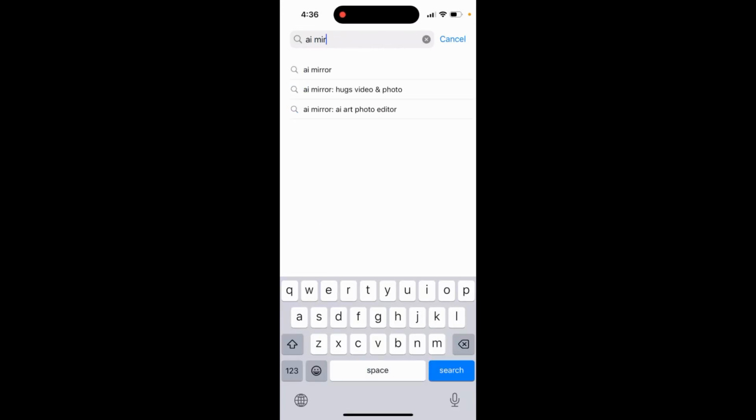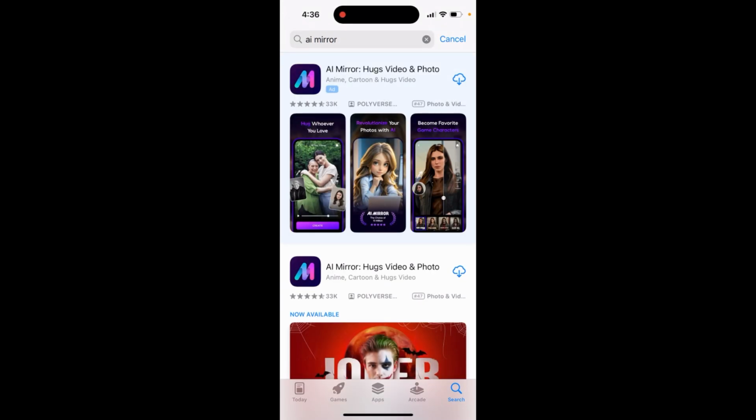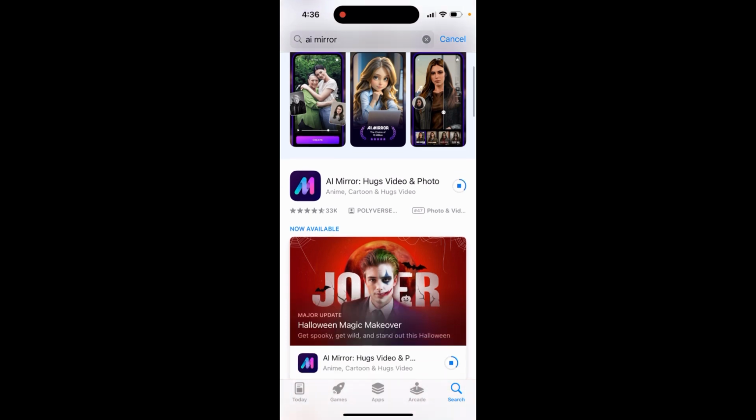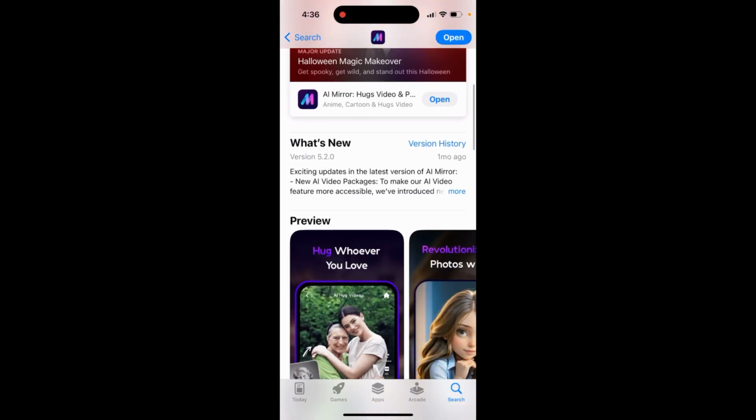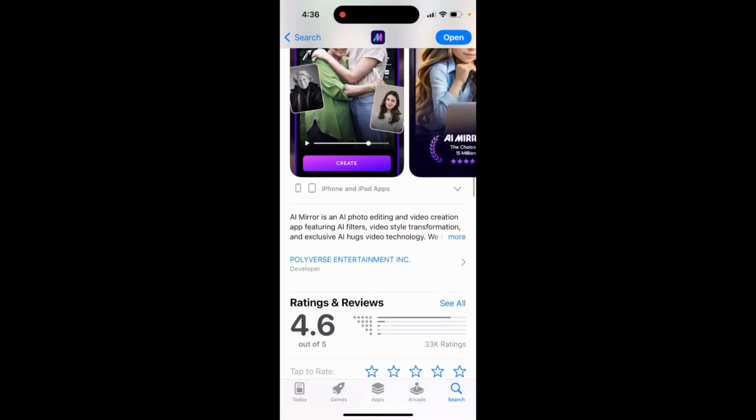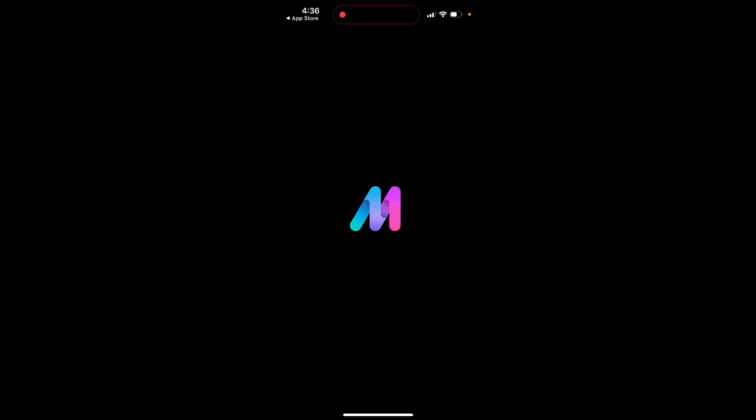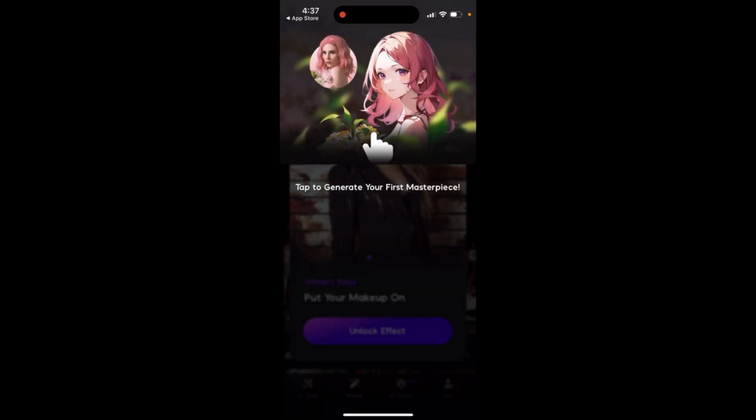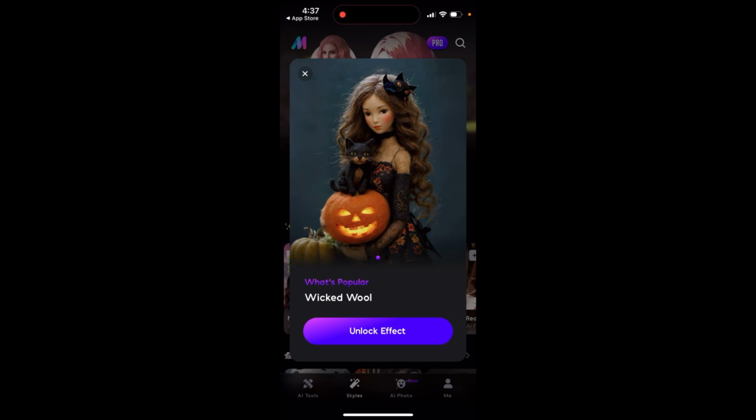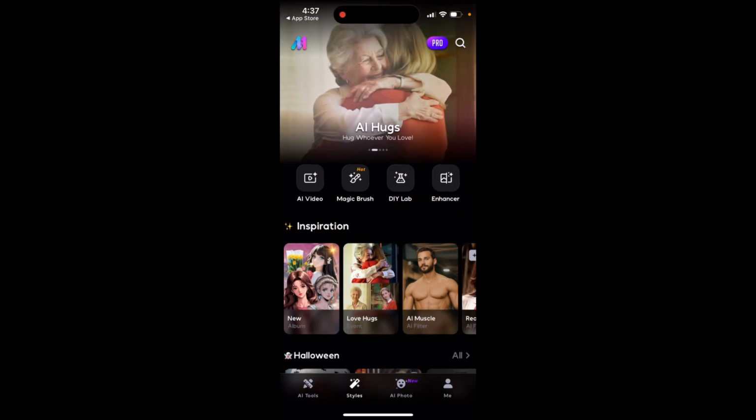So here's the AI Mirror app. It's a popular app for hugs video and photo. It's a popular AI app. So yeah, here you can just see it. Anime, cartoon and hugs video. So here you can just see how it looks like.